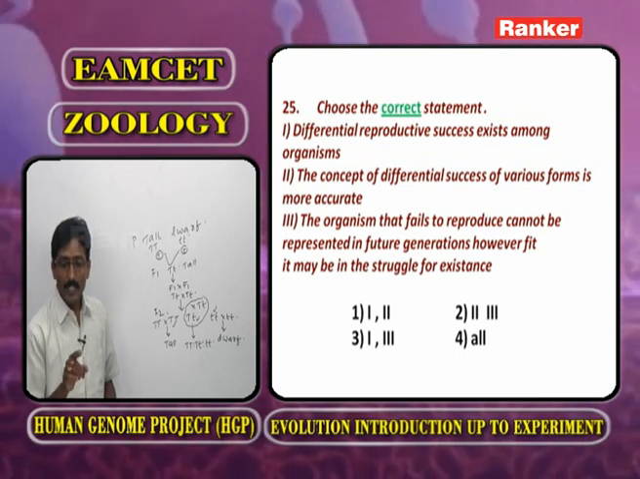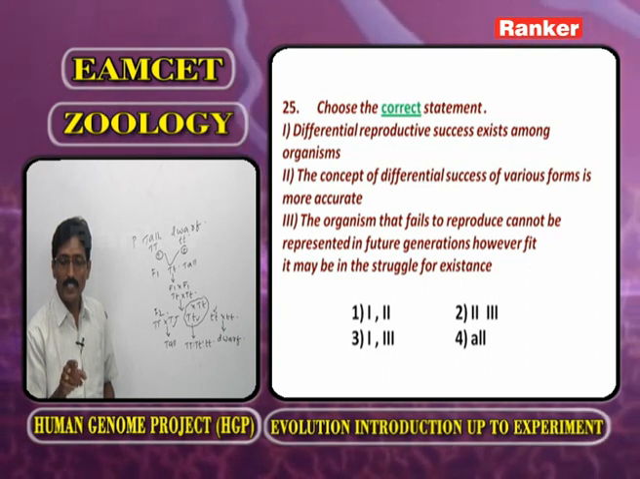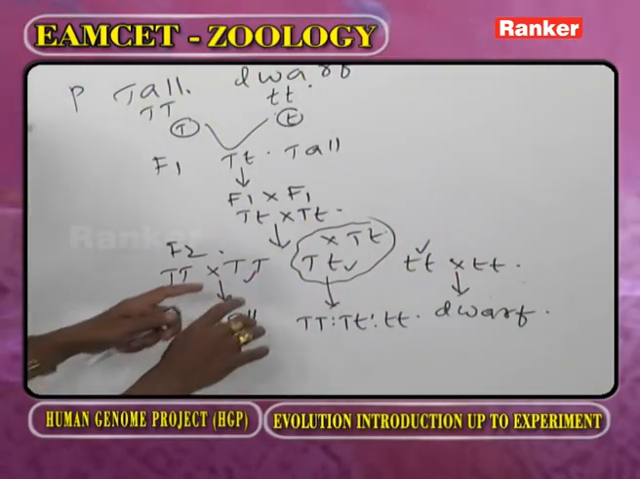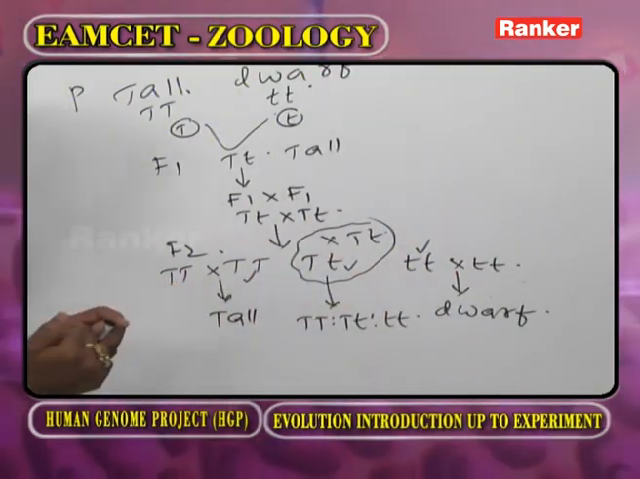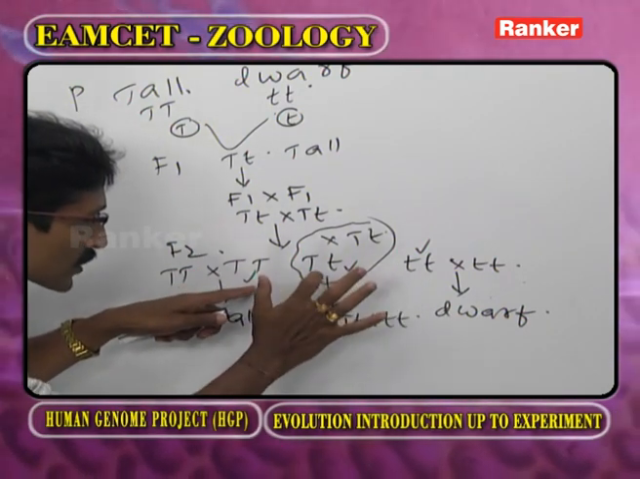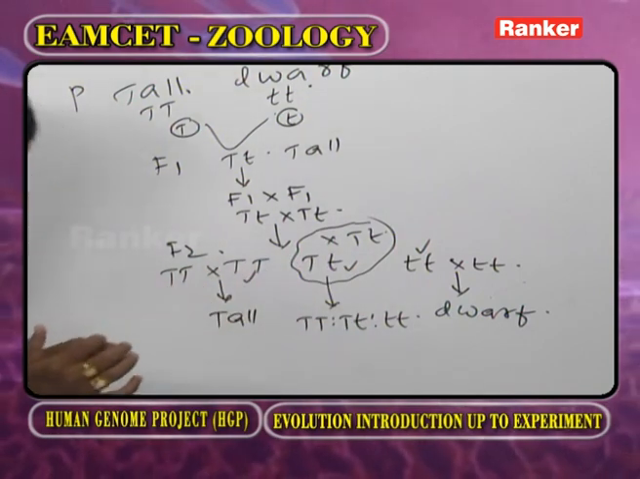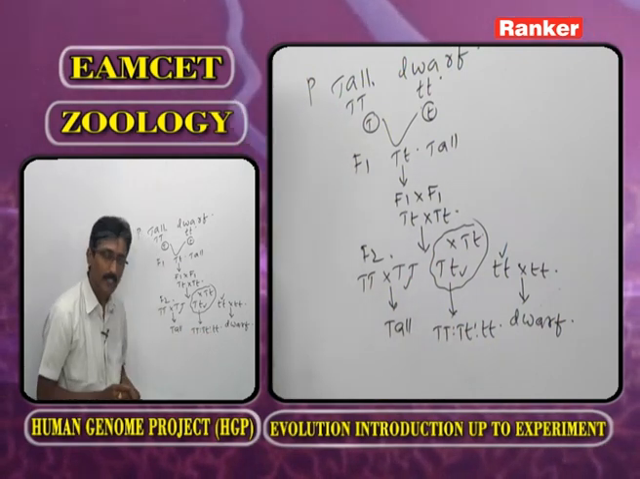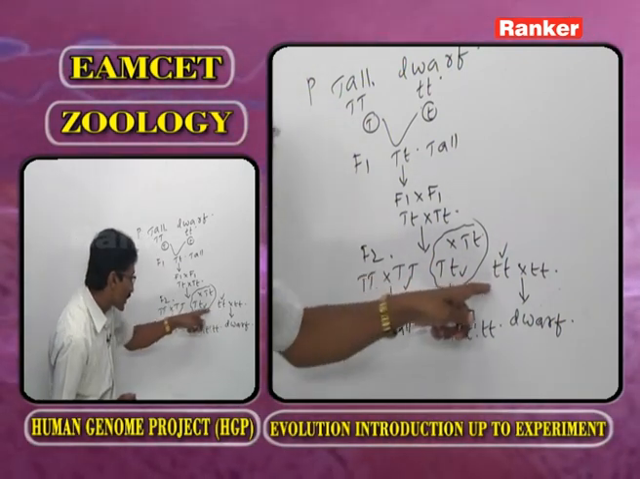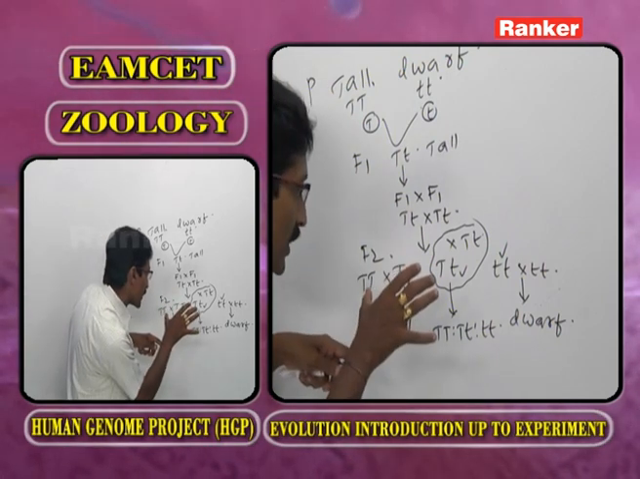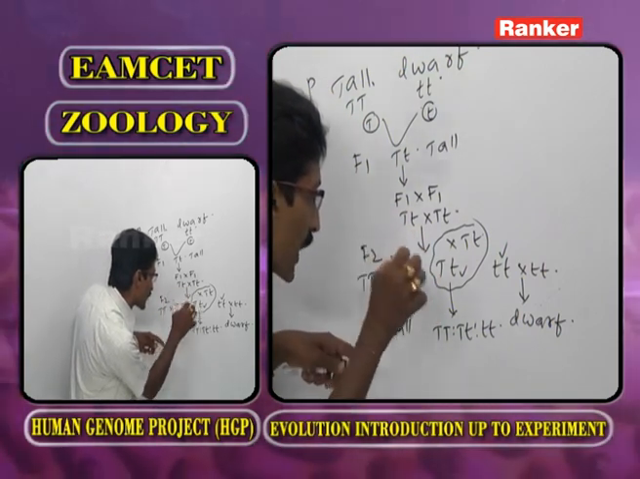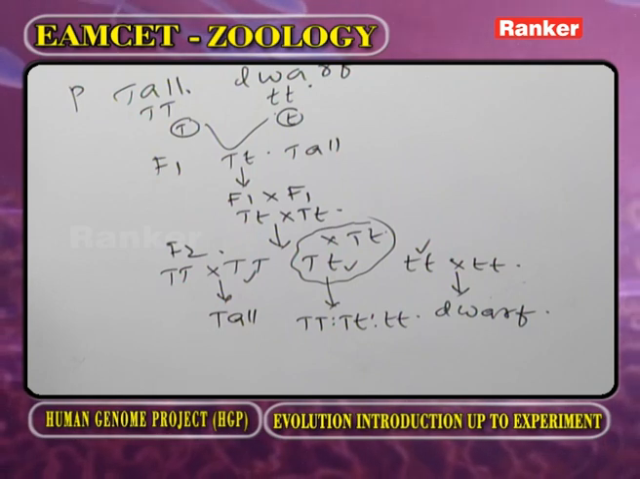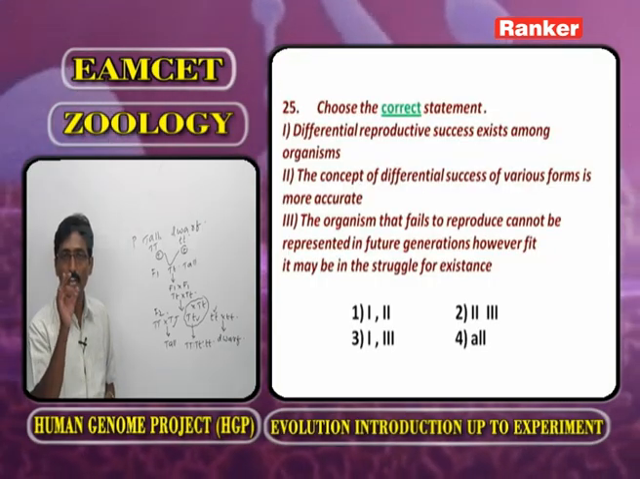Now, the second, the concept of differential success of various forms is more accurate. As we observe these three genotypes, which is more accurate? Capital T small t, because it is going to give capital T capital T, capital T small t, small t small t. So when compared to these three genotypes, reproductively, which has more accuracy? Capital T small t. So the second one, the concept of differential success of various forms is more accurate.